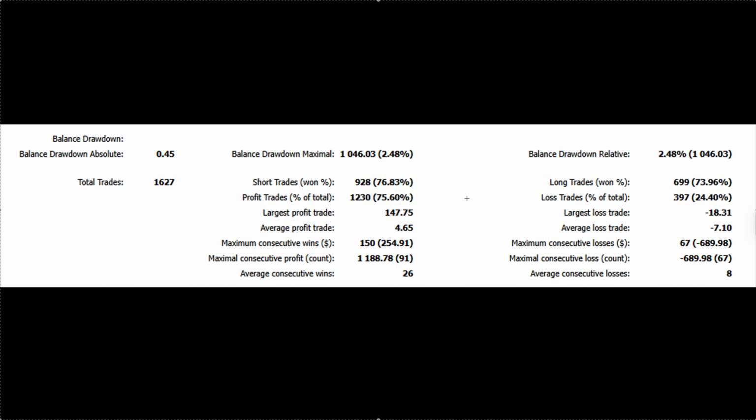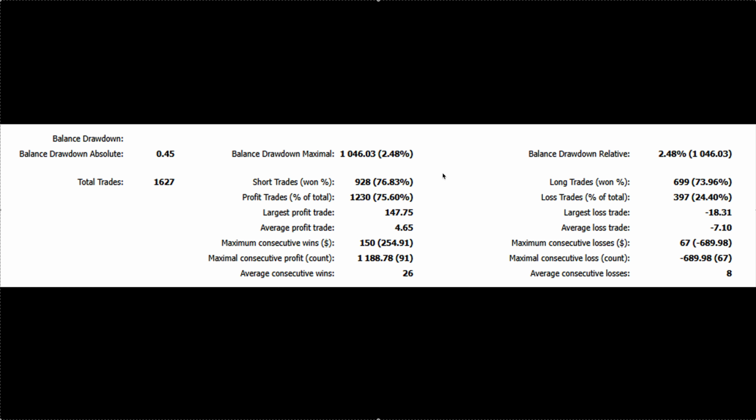We can also see that there's an excellent positive skew in the trading. We can see that over 75% of the trades are profitable. The largest profit trade is over 8 times the size of the largest losing trade. We can also see that the average consecutive wins are over 3 times the size of the average consecutive losses. And so this is excellent profitable trading over the past month, and very, very healthy trading.